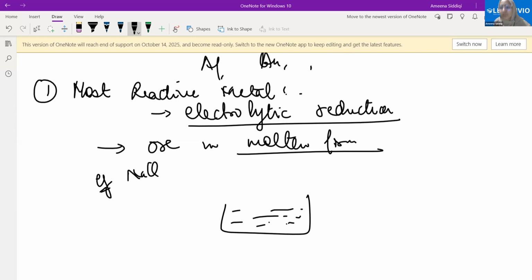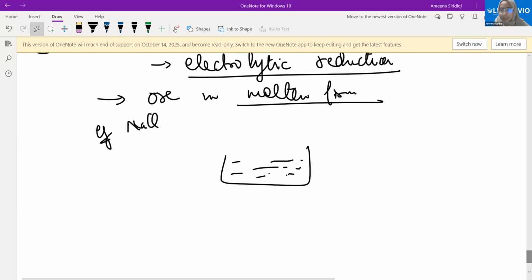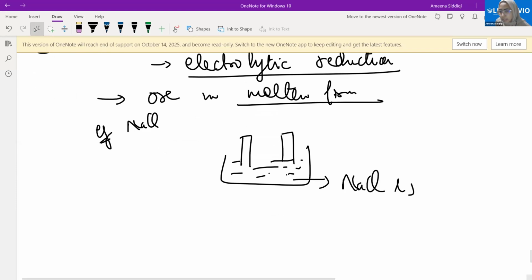Molten form. We take it in the molten form, that is semi-liquid. We have the electrodes here. Here we have sodium chloride in molten form, liquid. What will happen? The cathode is negatively charged, the anode is positively charged.